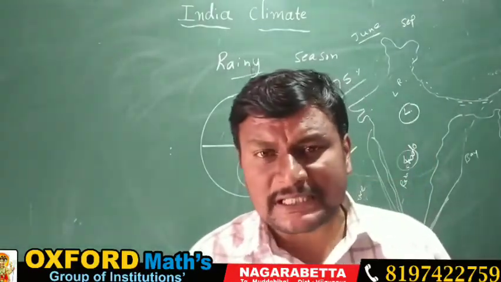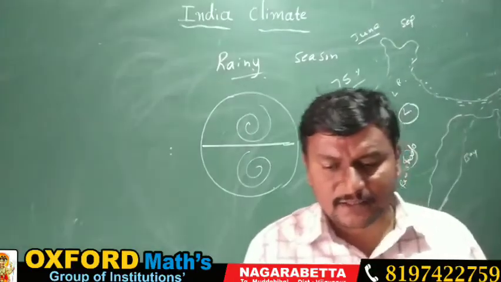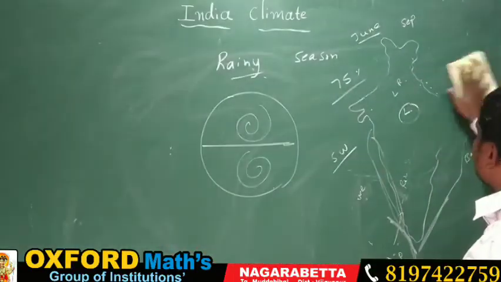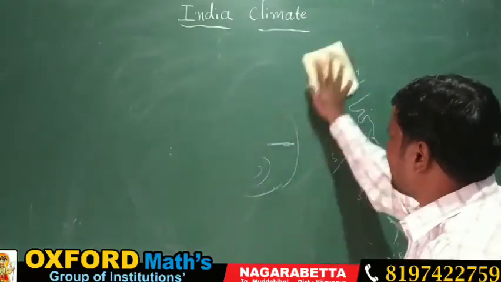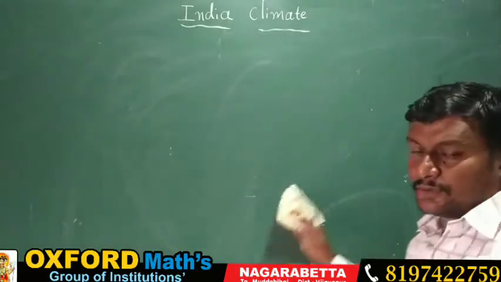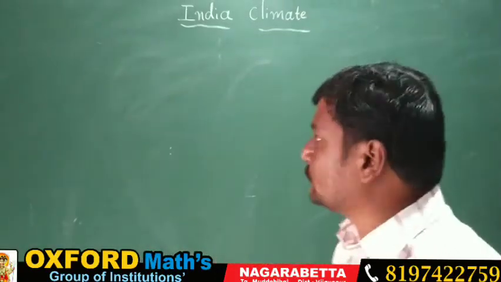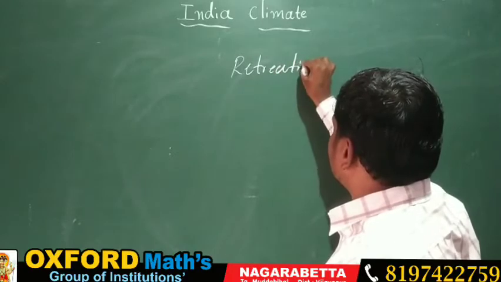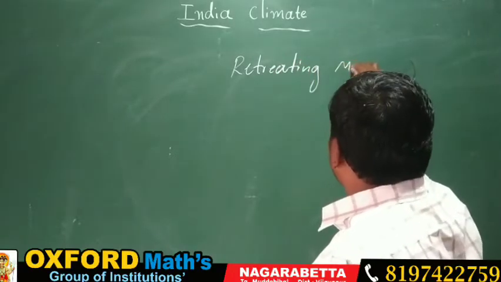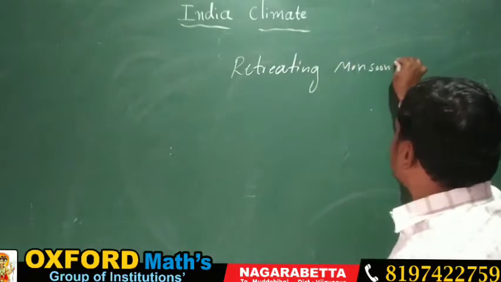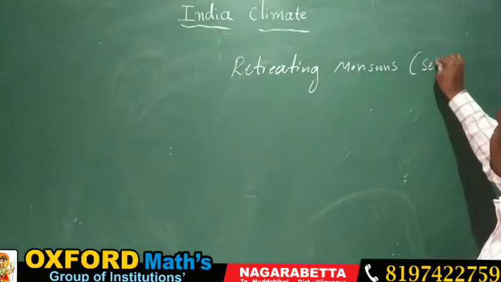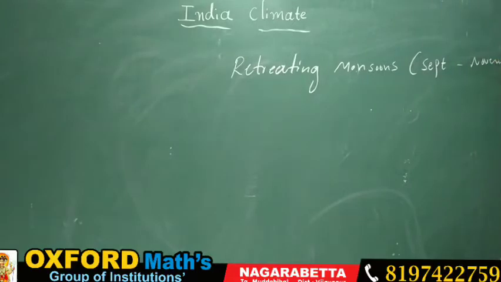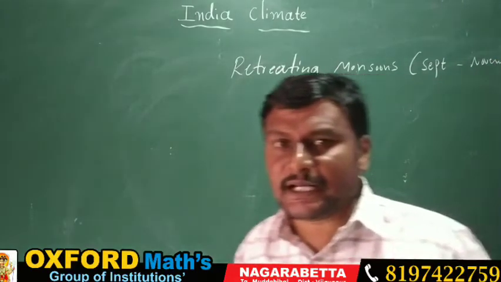Now you know clearly about the rainy season. So now we are going to discuss one more season. It is called the retreating monsoon. When does the retreating monsoon start? In the month of September, mid-September up to November. So what happens in the retreating monsoon?